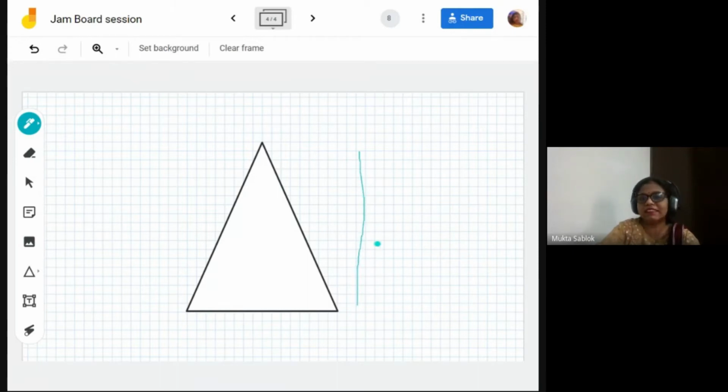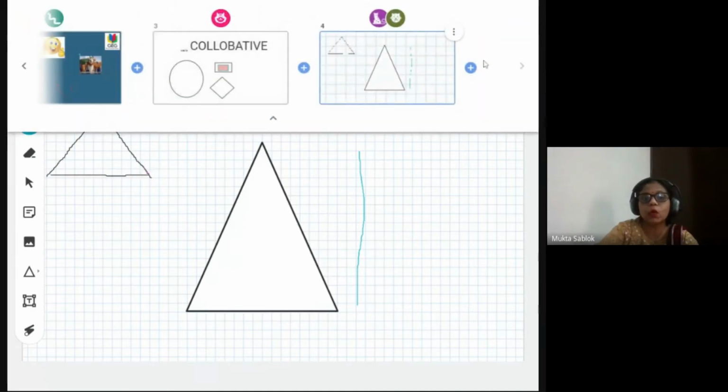I'm very bad at this. Some maths teacher is making a freehand triangle. Yes. So in this way, whatever the students are giving, you can give extra jams to the students, and whatever all the students are doing, you can see here in frames.